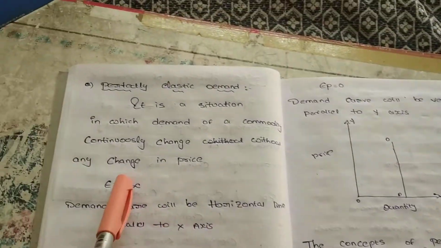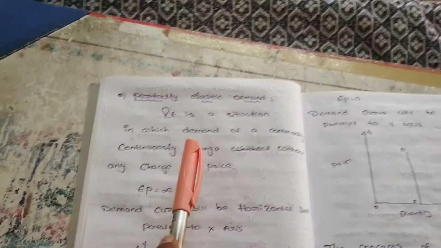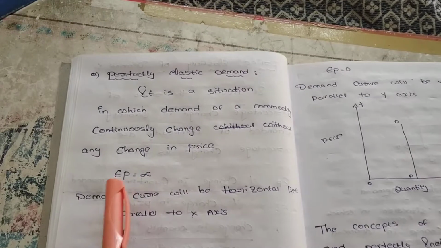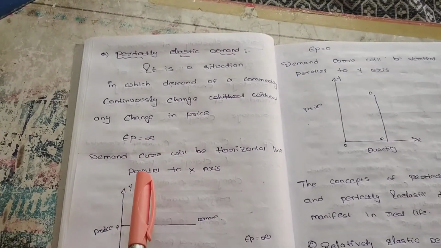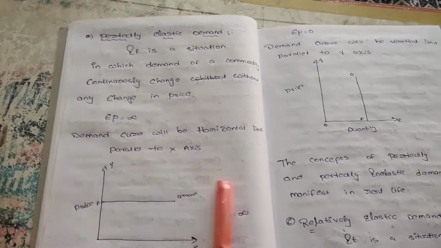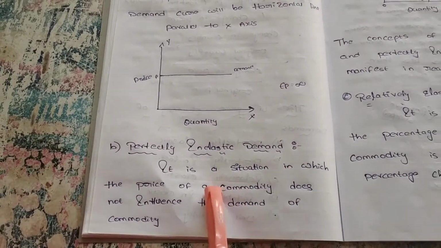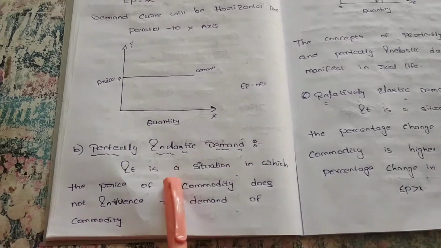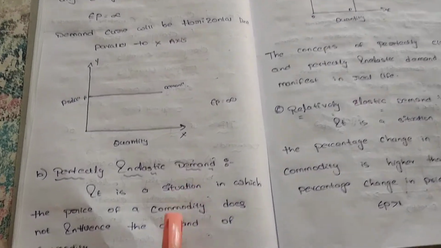What is perfectly elastic demand? It is a situation in which demand of a commodity changes continuously without any change in price. So we can say Ep, elasticity of price, is infinity. We can say it is perfectly elastic demand. Perfectly inelastic demand is a situation in which the price of a commodity does not influence the demand of the commodity. It does not influence any demand. So we can say it is perfectly inelastic.